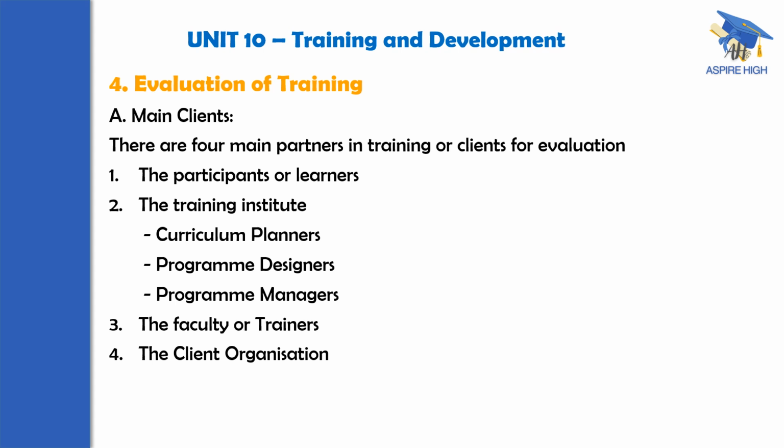Second, they are sent to a training institute. Third, the faculty or trainers. And the fourth one is the organization that is sending the people. So these are the four important clients as far as evaluation of training is concerned.